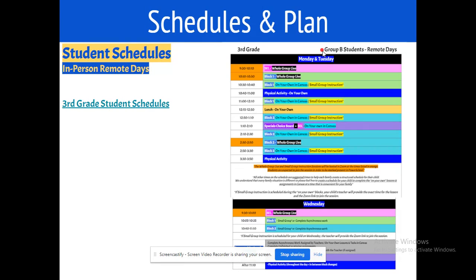So for example, if your child is the A rotation, they are in school on Mondays and Tuesdays and remote on Thursdays and Fridays. If your child is the B rotation, they are in school on Thursdays and Fridays and remote on Mondays and Tuesdays. So I am going to be showing you what their schedule looks like when they are remote and when they are at home on Zoom.